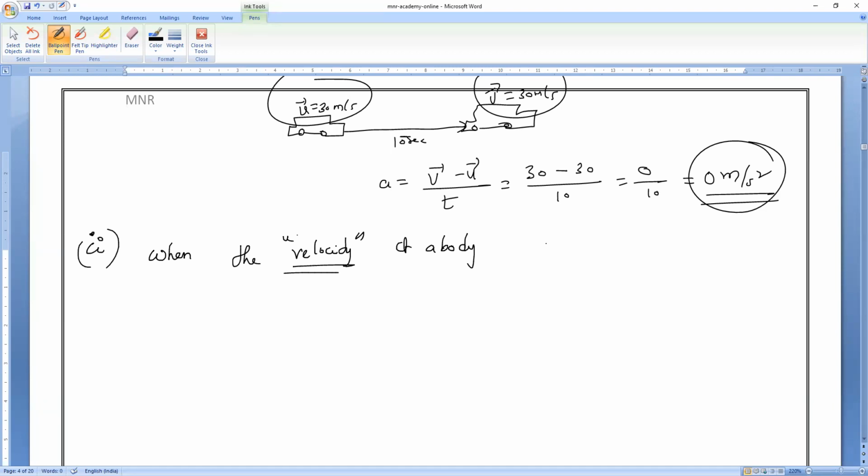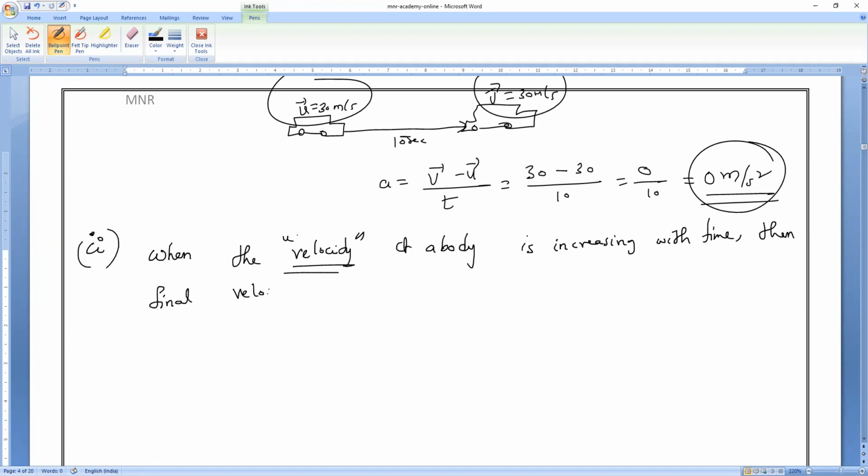When the velocity of a body is increasing with time, then which is greater, initial velocity or final velocity? Everybody tell me.